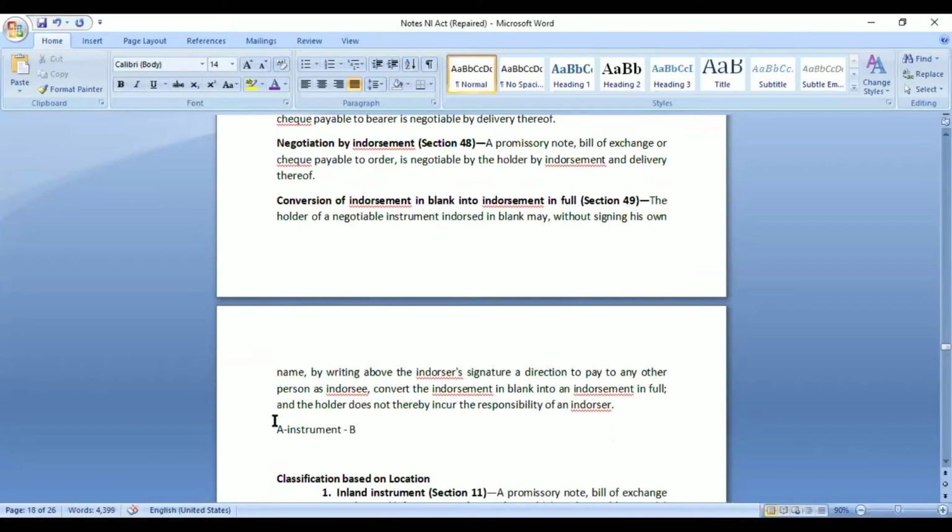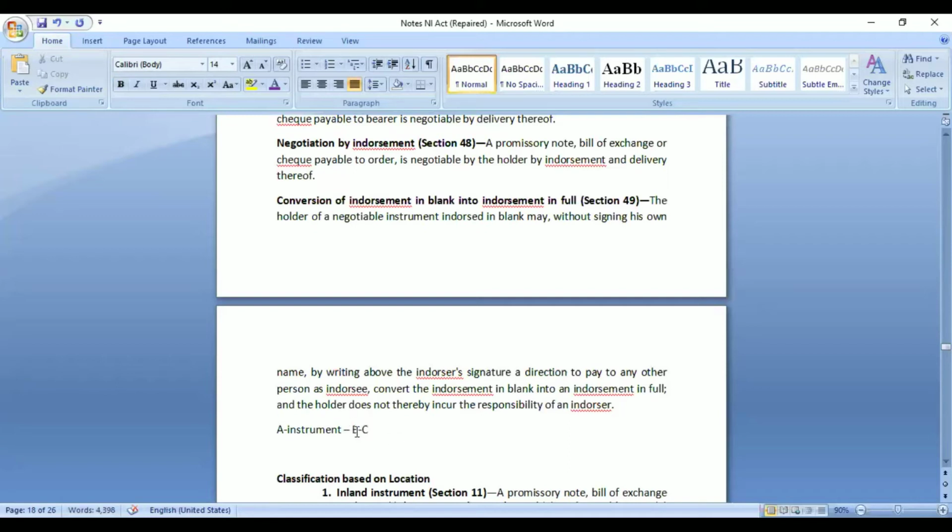A was holding that instrument, and he wants to transfer it to someone else. What he has done is that he has only put his signature, and he has not mentioned to whom payment is to be made, and he simply transferred it to B without mentioning B's name. Only with his signature he just transferred it to B. Now B wants to further transfer it to another person, C.